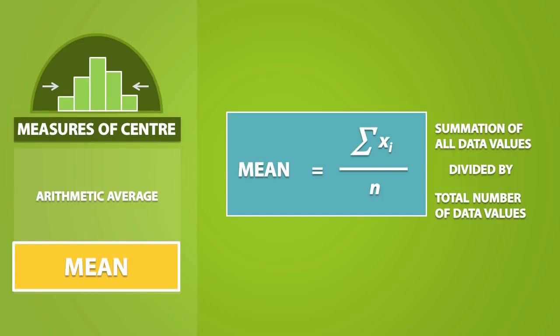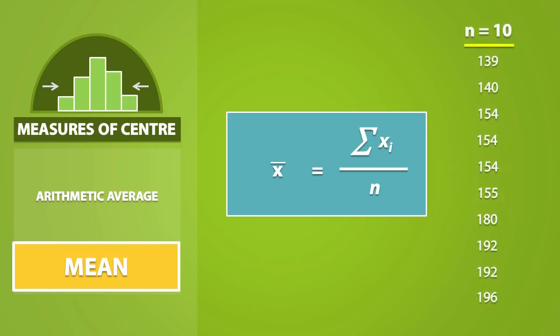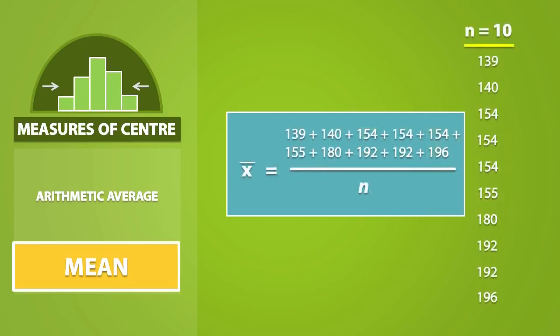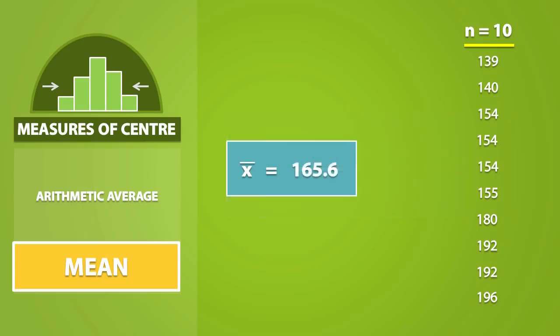If our mean comes from a sample, we call it x bar. So to get the mean for this sample, we add up all the data values, and since there is a total of 10 values, we will divide by 10. As a result, we get a mean or x bar of 165.6.